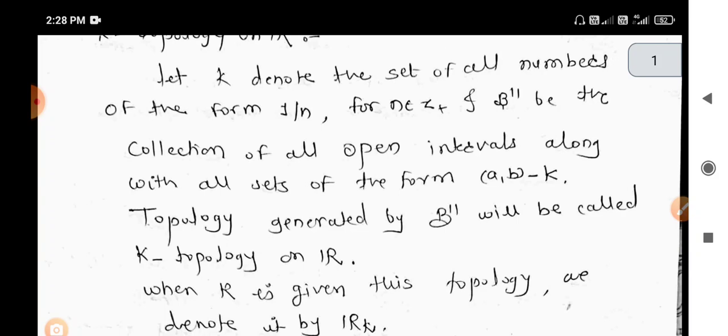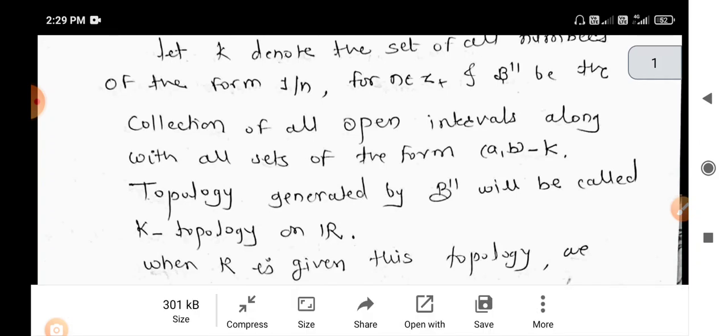Also the K topology contains an element in the form of some open interval (a,b) minus K. So the lower limit topology and the K topology are both finer than the standard topology, but neither the lower limit topology nor the K topology can be compared with the other.